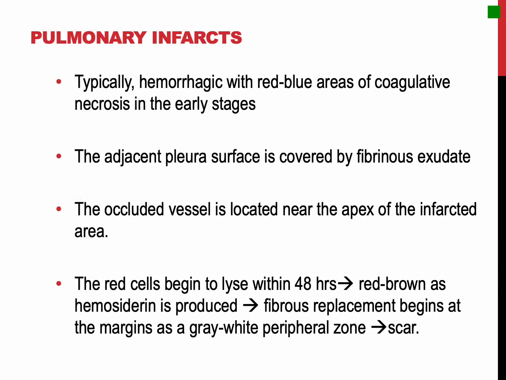Pulmonary infarcts typically are hemorrhagic and appear as raised red-blue areas of coagulative necrosis in the early stages. The adjacent pleural surface often is covered by a fibrinous exudate. The occluded vessel is usually located near the apex of the infarcted area. Red cells begin to lyse within 48 hours, so the infarct gradually becomes red-brown as hemosiderin is produced. Then fibrous replacement begins at the margins first as a gray-white peripheral zone and eventually converts the infarct into a scar.